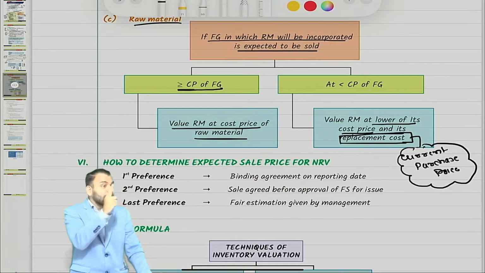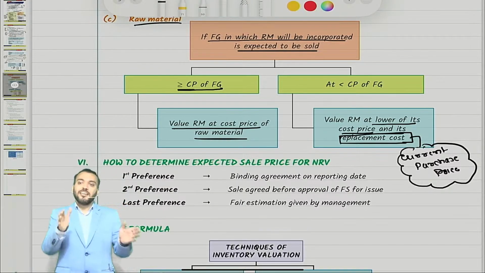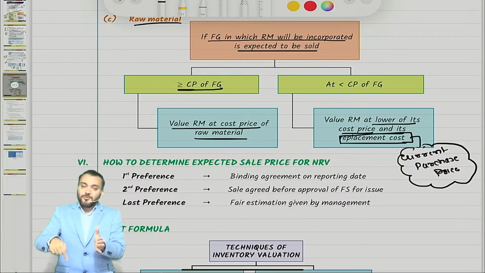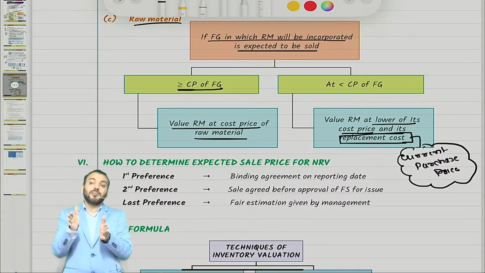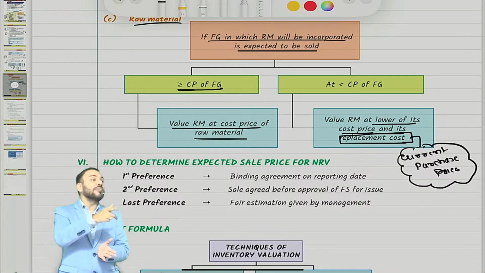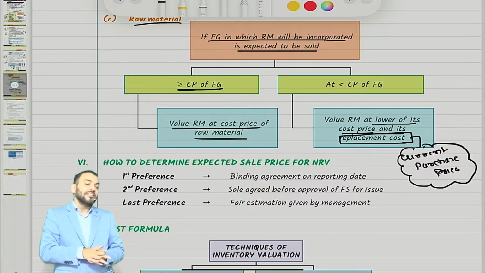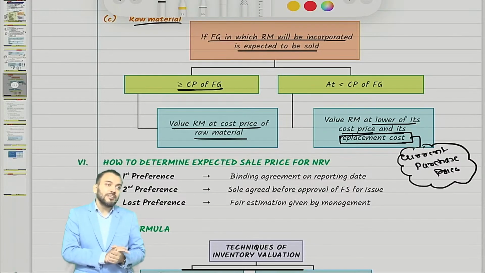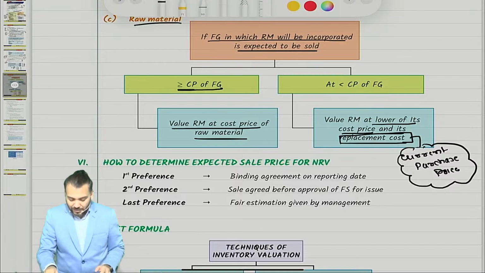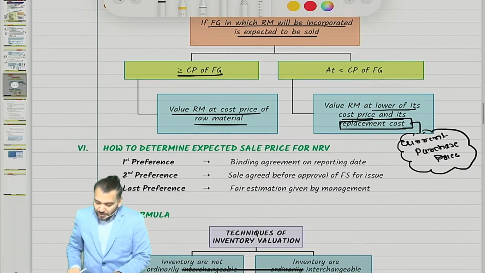This can be one of the reasons, and therefore ICAI says that if you are selling the finished goods below cost price, one of the reasons is the current purchase price of raw material. Therefore, compare it with what? The current purchase price, that is replacement cost, whichever is lower. Understood? Correct. I hope you have understood this much.